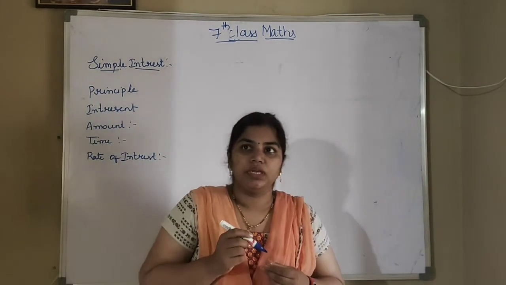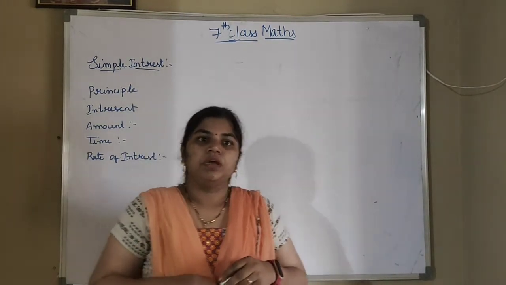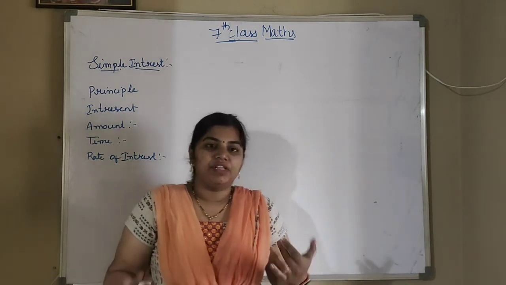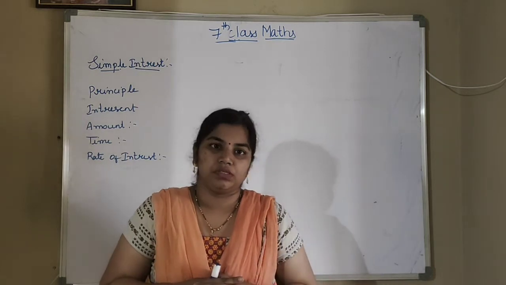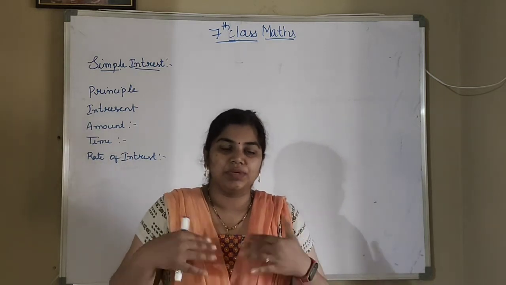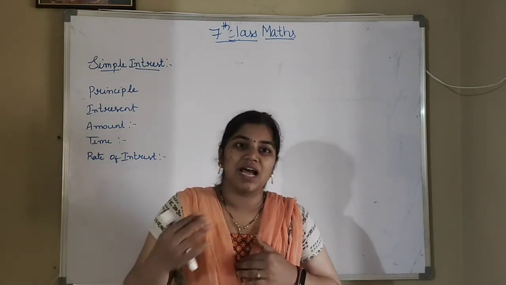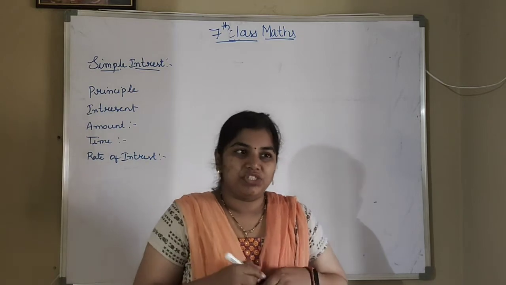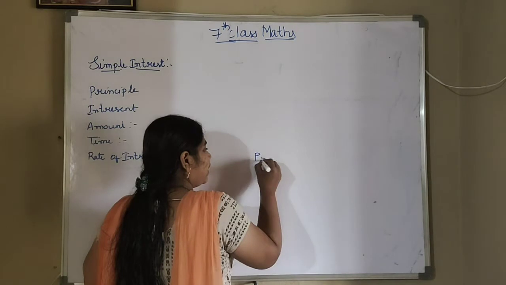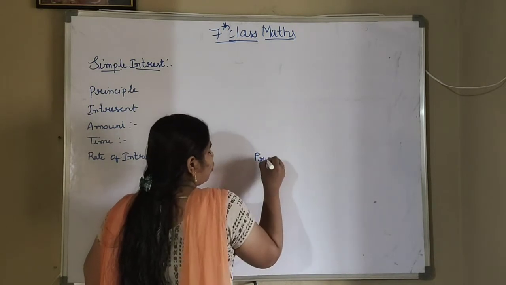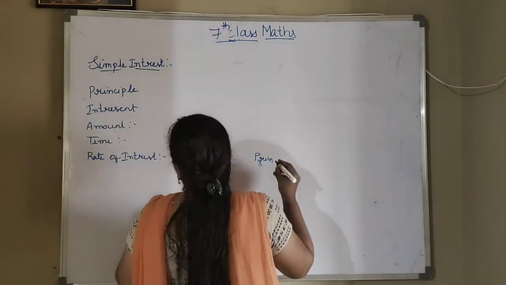Suppose I will give you one example here. Suppose I am taking some amount from my friend. Or my friend asked me some amount, take it as 10,000 rupees. So my friend asked me the amount of 10,000 rupees. How much rupees she has asked me? That is 10,000 rupees. So that amount will become the principal amount. What she has asked me, what she is taking from me, that will be the principal amount.